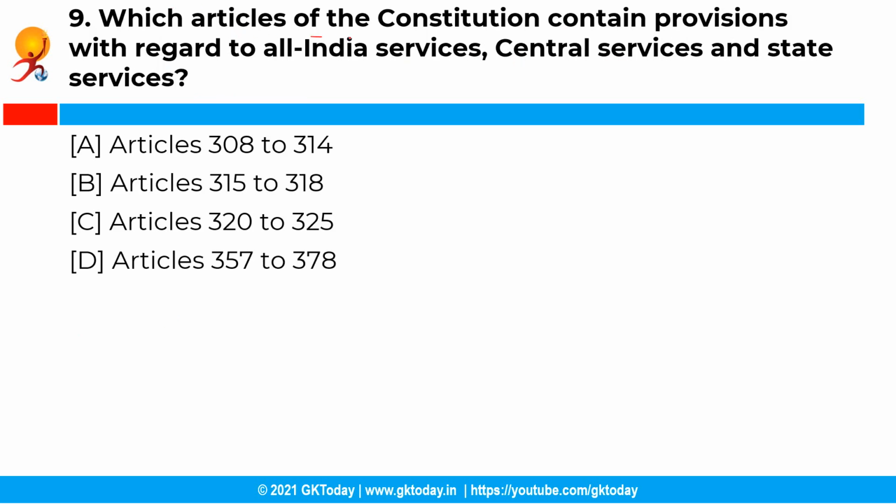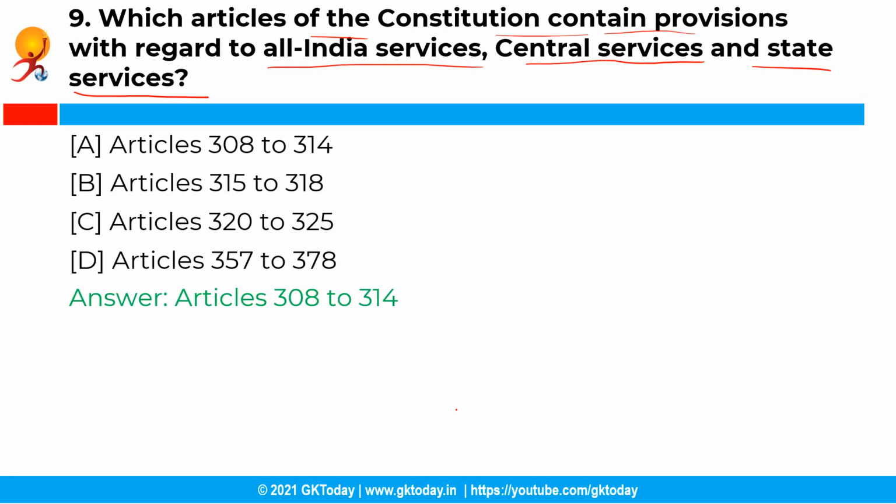Now the next question is, which articles of the Constitution contain provisions with regard to All India services, central services and state services? So you have the following options and the correct answer is option A, that is from Article 308 to Article 314. So the Articles 308 to 314 in Part 14th of the Constitution of India contain provisions with regard to All India services, central services and state services.